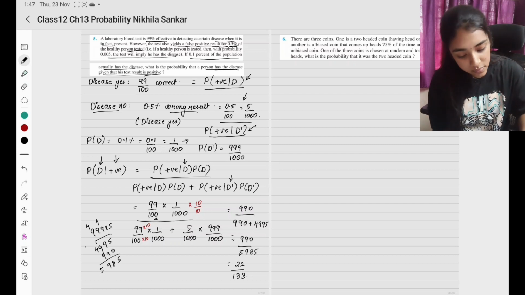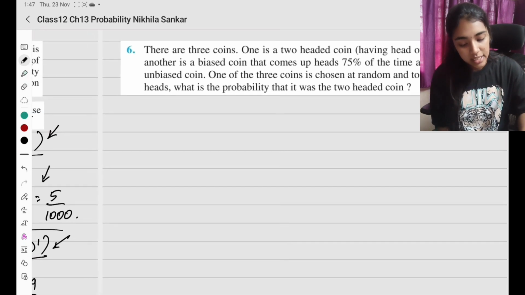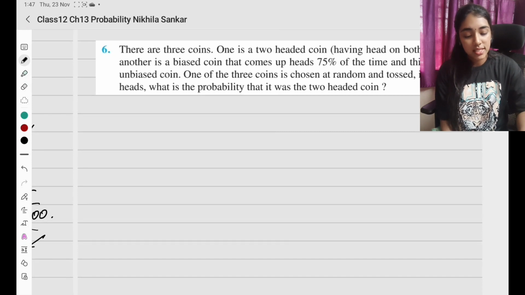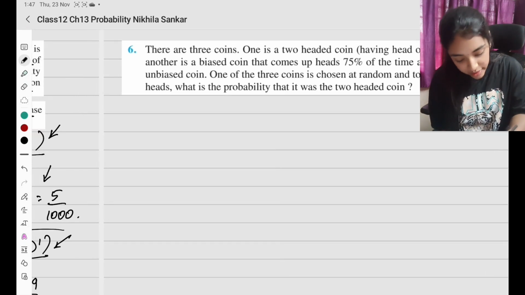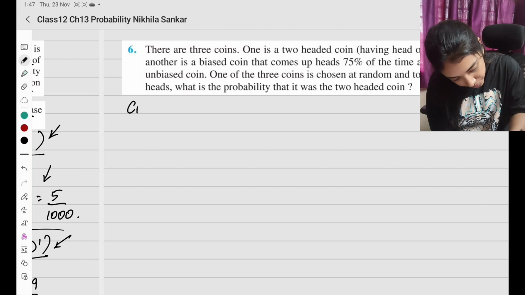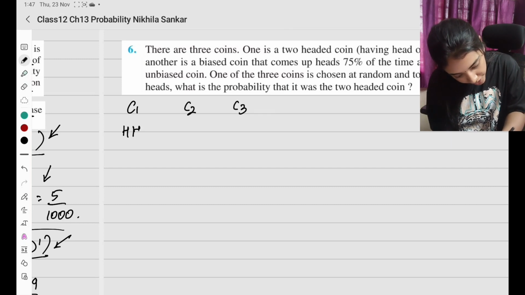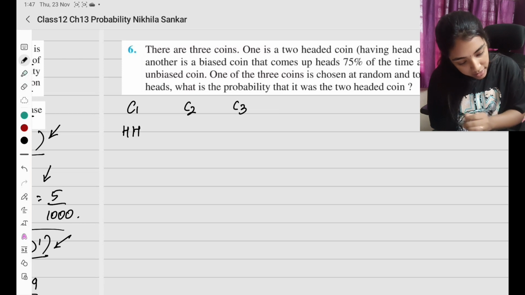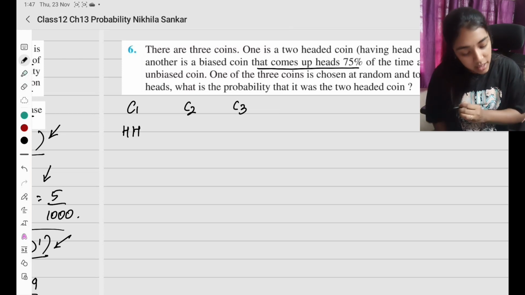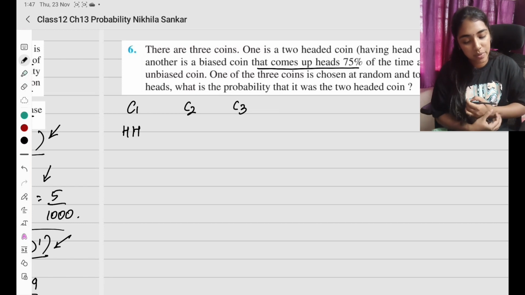ஓகே, question number 6. There are 3 coins. One is a two-headed coin. மொத்தம் 3 coin இருக்கு. So coin 1, coin 2, coin 3. So it is a two-headed coin, so I have 2 heads here, and there is another coin where the head comes with a probability of 75%.